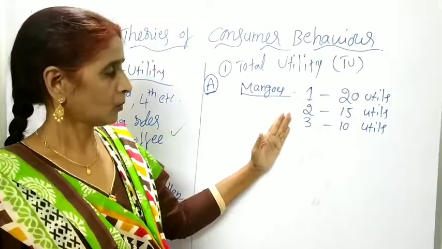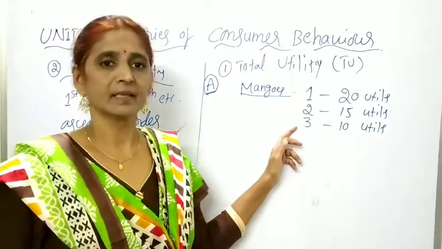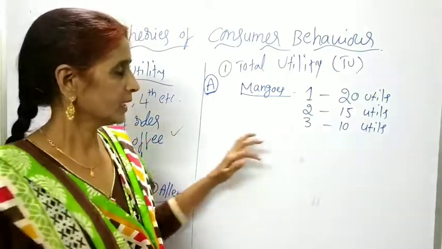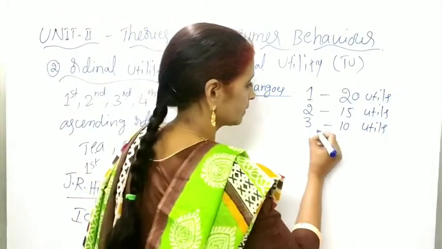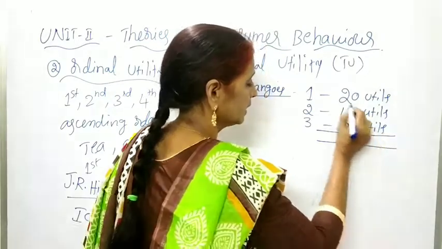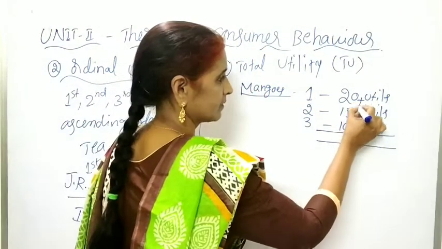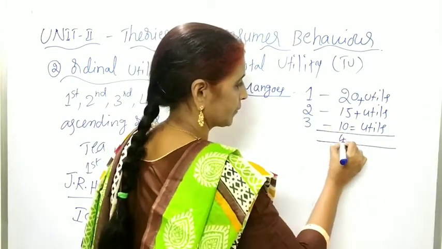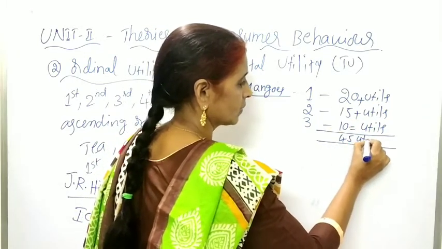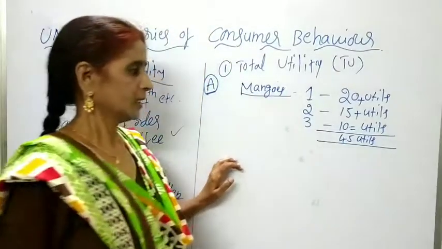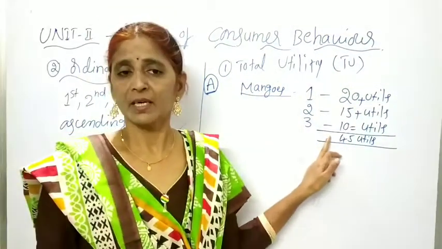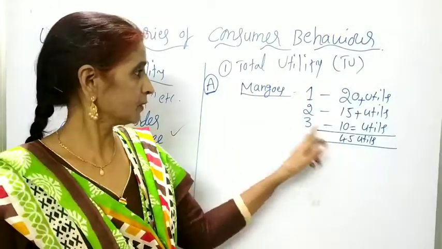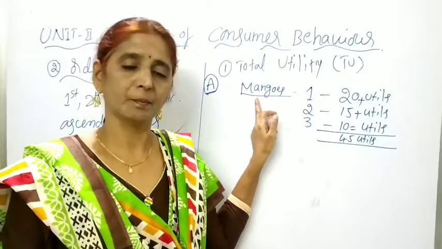Same commodity. How many units are there? 3 units. So what is the total satisfaction he derived from the 3 units? 20 plus 15 plus 10, that is 45 utils. So this is the total utility the consumer derived from the consumption of 3 units of the mangoes.